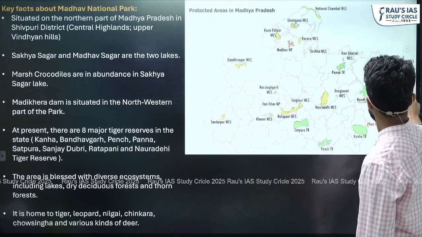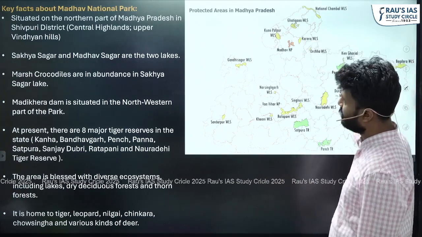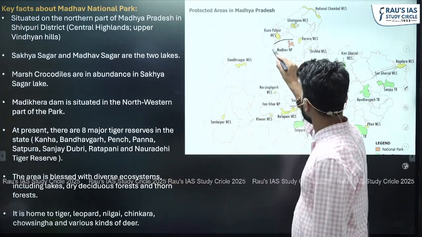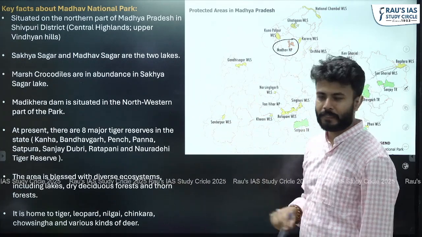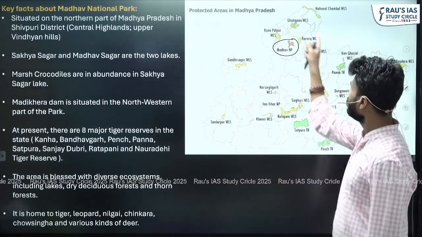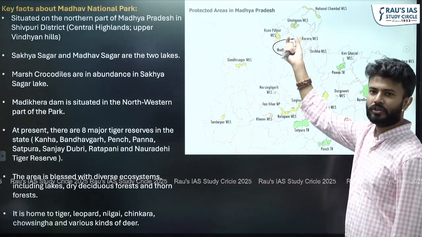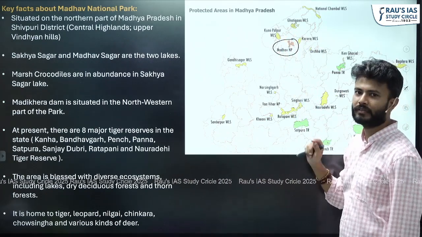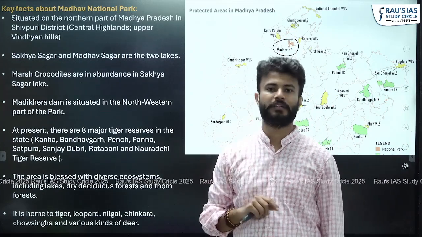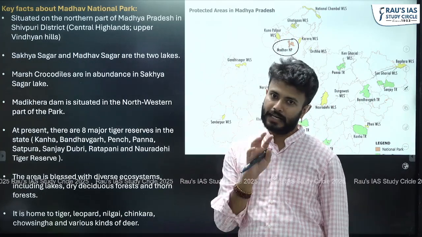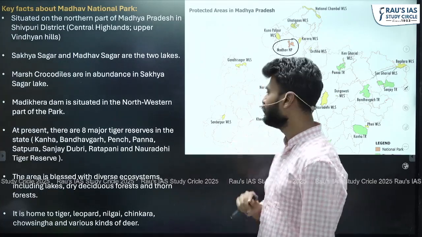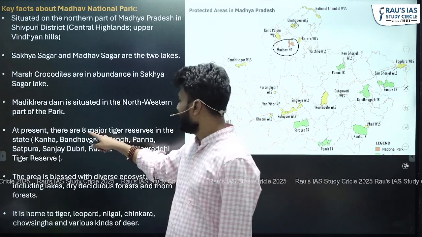First of all, with the help of this map, we will see Madhav National Park protected area. This is the area which we are talking about. It lies in the state of Madhya Pradesh, towards the northern portion of MP. Here you have Madhav. This will be the ninth tiger reserve of Madhya Pradesh. Before that, there are 8 tiger reserves. Which are those 8 tiger reserves? All these reserves are also very important.